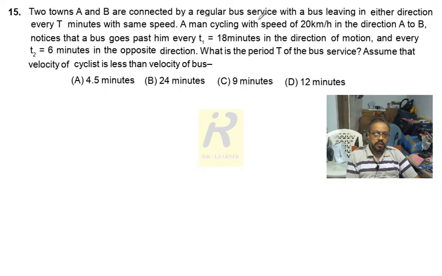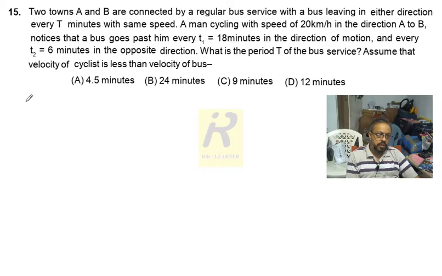A man cycling with a speed of 20 km per hour in the direction A to B notices that a bus goes past him every T1 equals 18 minutes in the direction of motion, and every T2 equals 6 minutes in the opposite direction. What is the period T of the bus service? Assume that the velocity of the cyclist is less than the velocity of the bus.